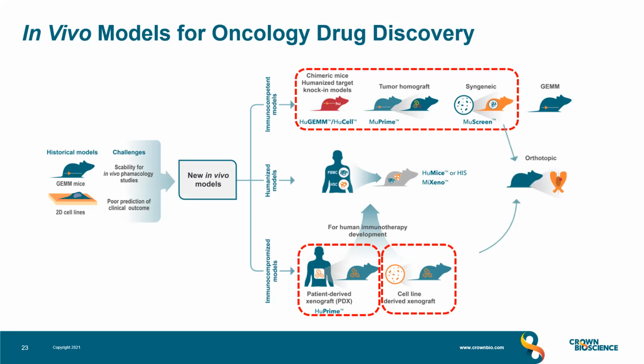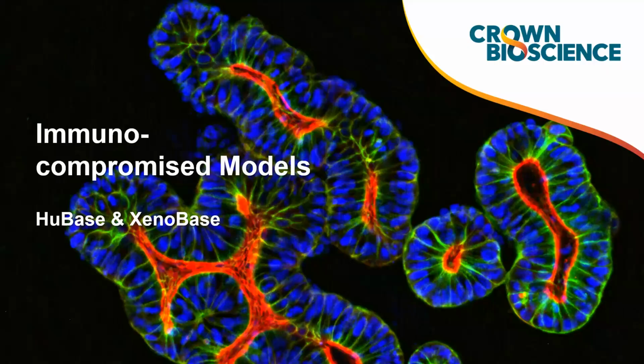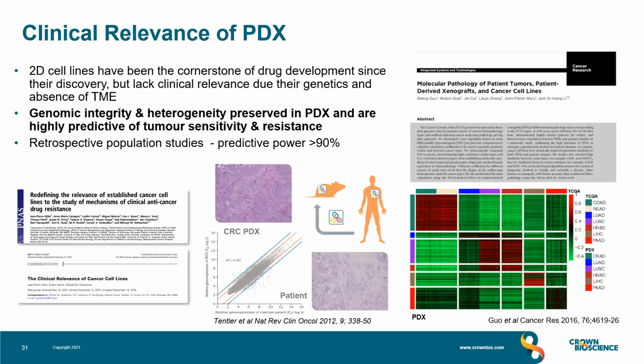And you can find more information about any of these models via our databases that are listed here. So let's look closer at these xenograft systems in immune-compromised or deficient systems. And this will be predominantly focused on subcutaneous modeling, which is typically used because it's easy to expand the tumor material and monitor the tumor growth.